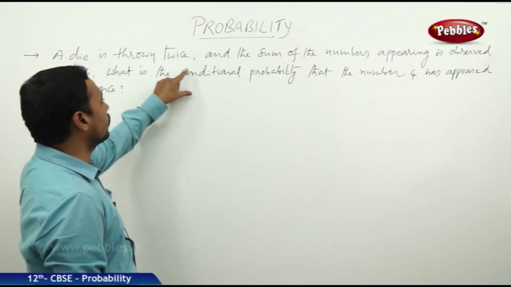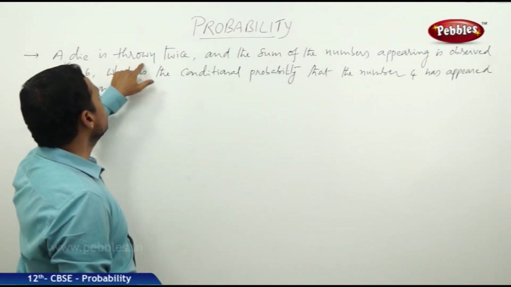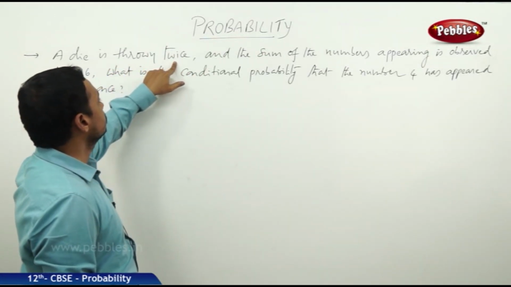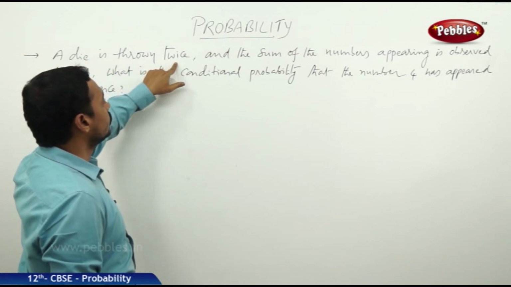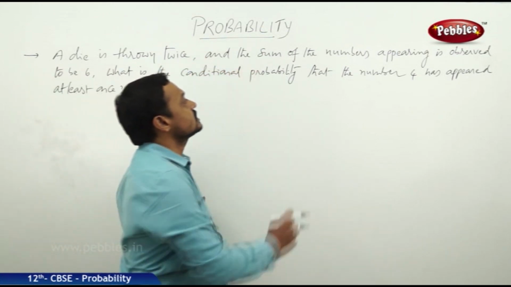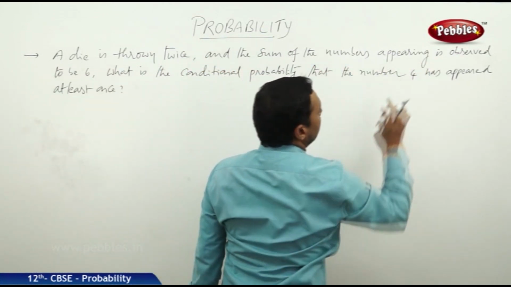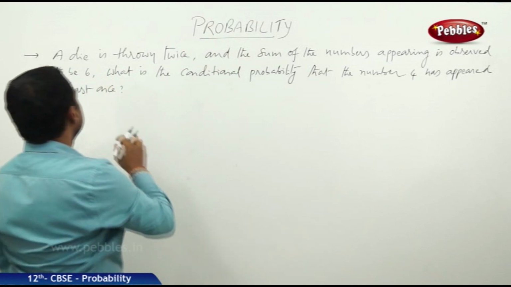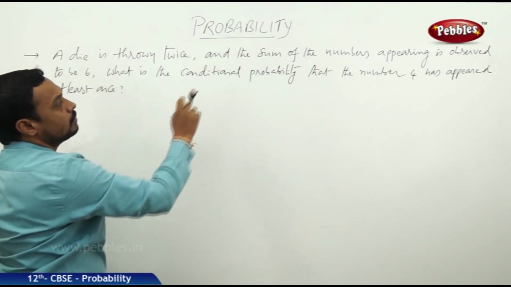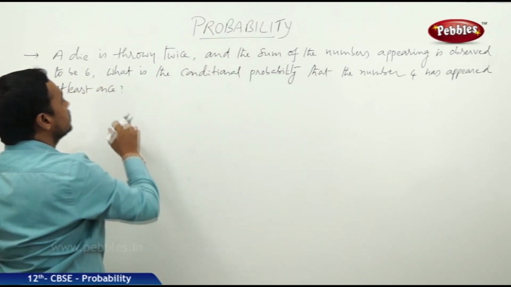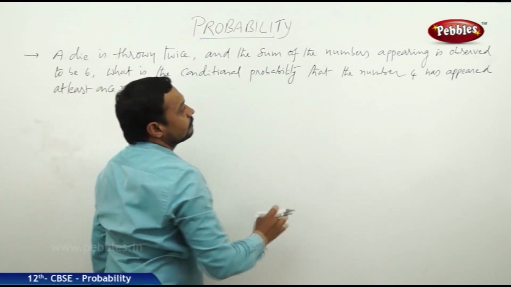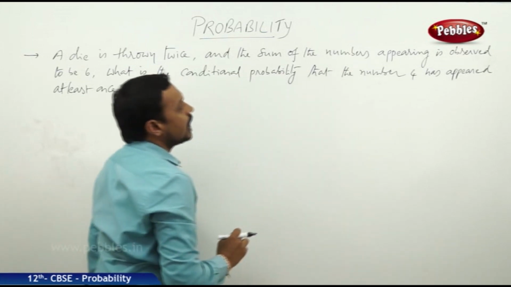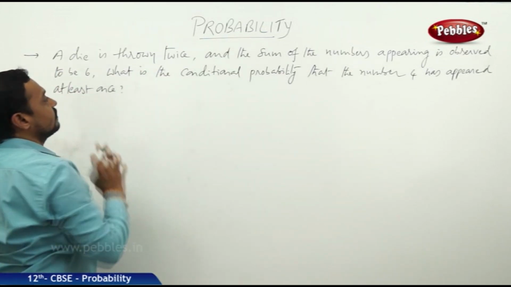Now we have one more problem, a problem on dice. A die is thrown twice and the sum of the numbers appearing is observed to be 6. What is the conditional probability that the number 4 has appeared at least once?